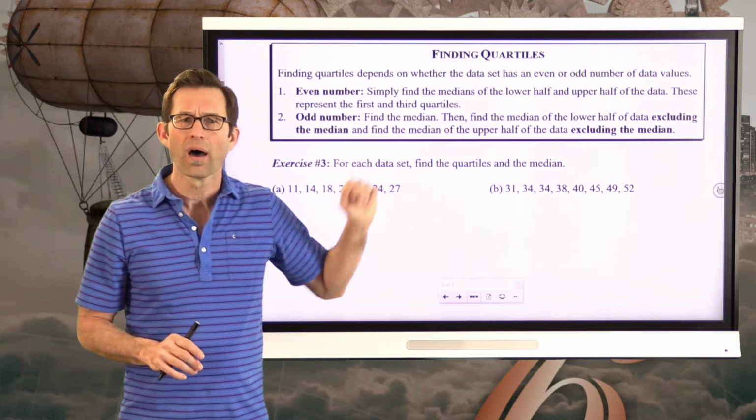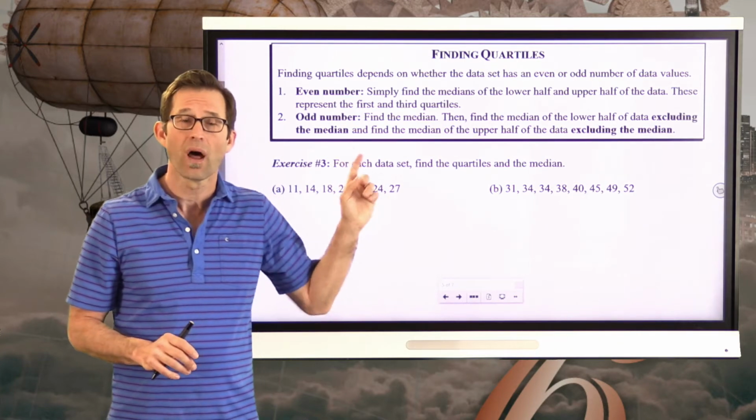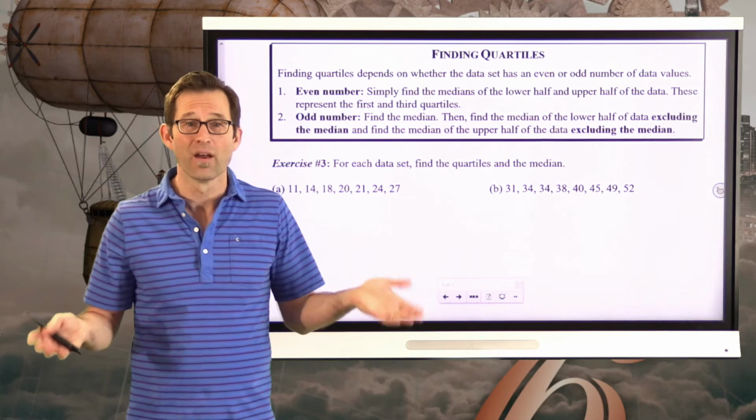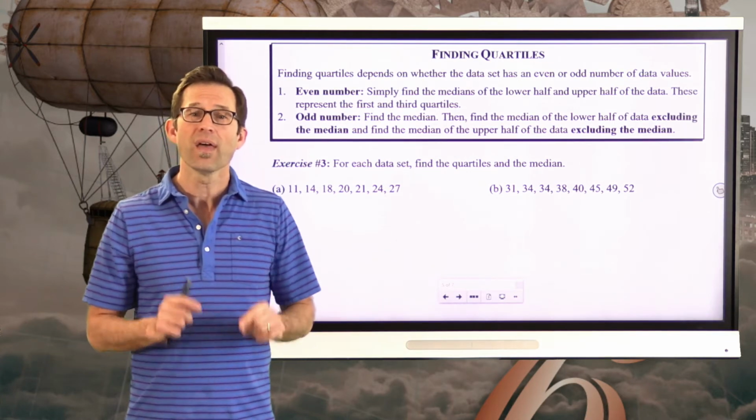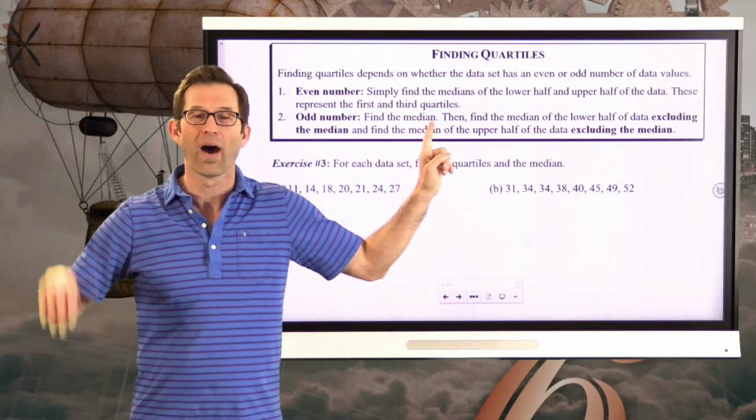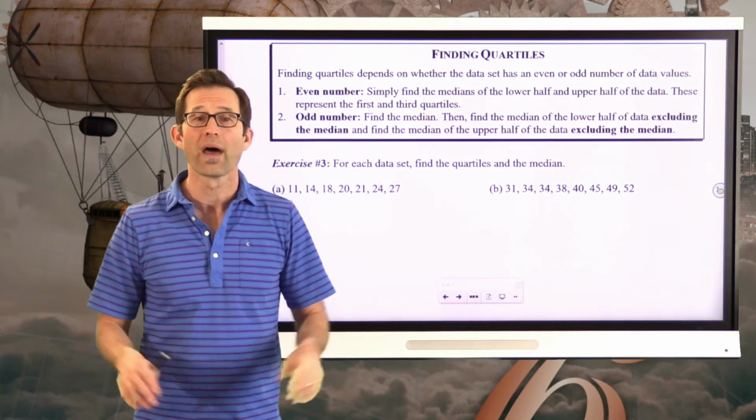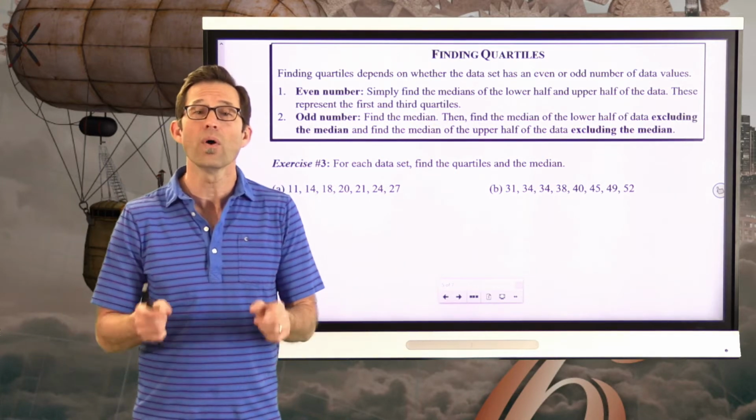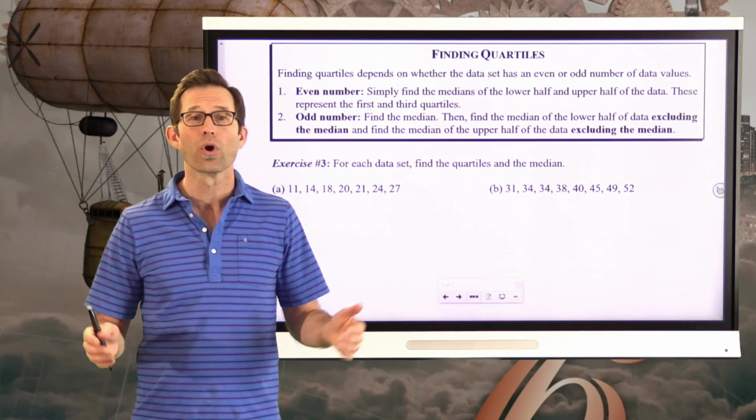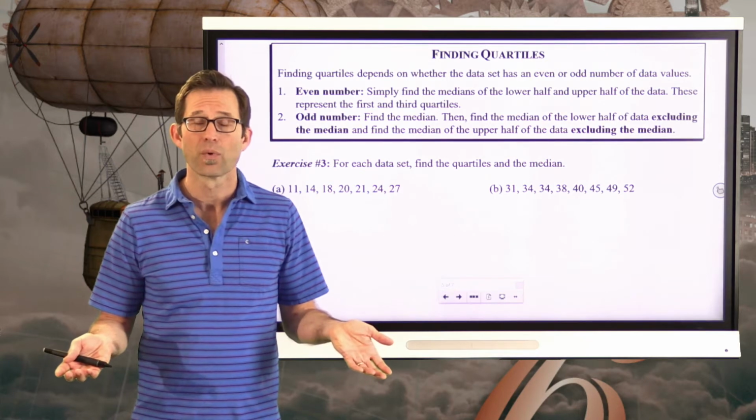It's when there's an odd number that it's more confusing, because obviously there isn't an upper half and lower half, since there's an odd number of data points. In that case, we find the median, and then we kind of throw it out. We don't throw it out as in there is no median, but we don't consider it when we think about the quartiles. So let's say that there were 21 data points.